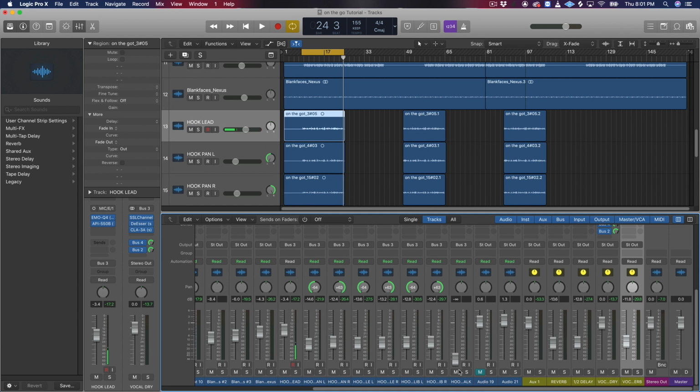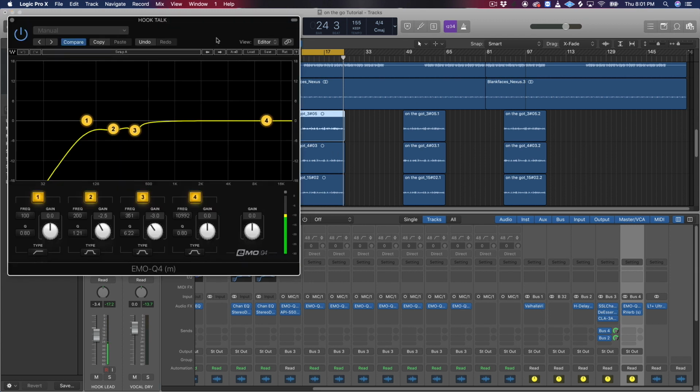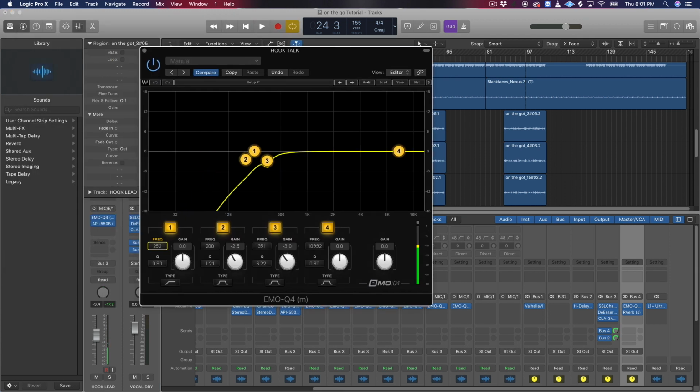Okay. And then with the talk track, let's add a little more EQ to the talk track, give it kind of like a telephone effect. Let's drag that all the way over to about 500.